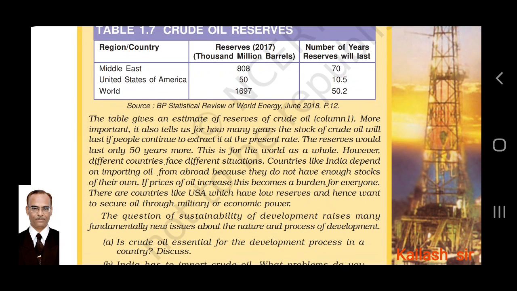The table gives an estimate of reserves of crude oil. More important, it also tells us for how many years the stock of crude oil will last if people continue to extract it at the present rate. There is much use of crude oil. The reserves would last only 50 years. So you can see CNG vehicles and electric vehicles are there nowadays to save fuel. This is for the world as a whole.